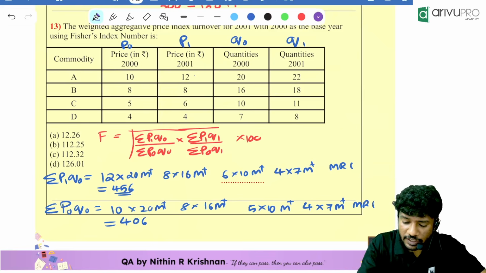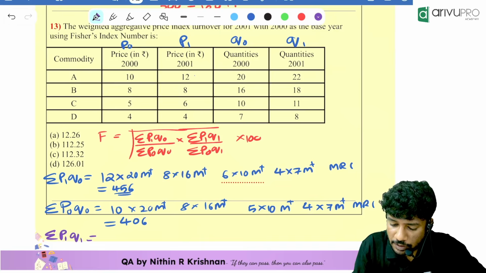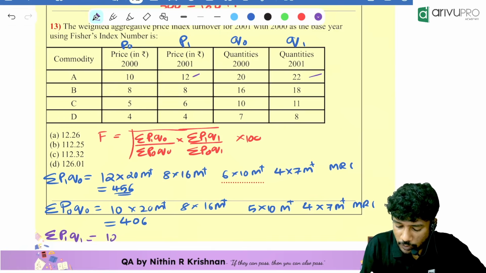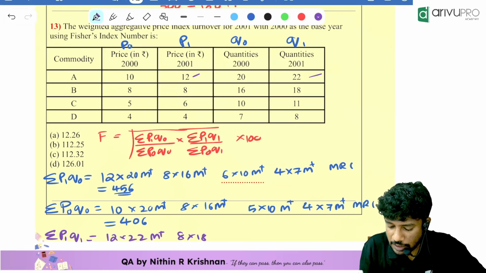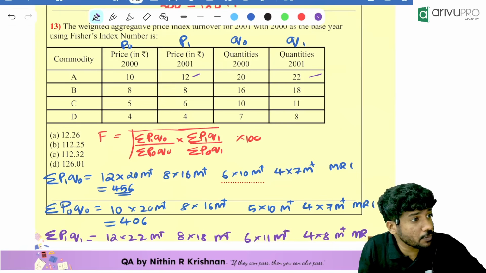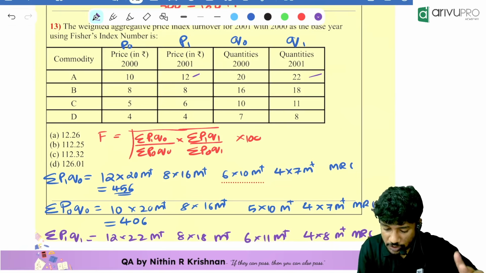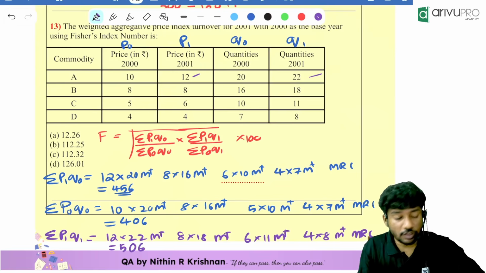Now people, we need to find the next value. Next value is summation of P1 Q1. P1 Q1 is very easy, people. 12 into 22 M plus, then 8 into 18 M plus 6 into 11 M plus finally 4 into 8 M plus, then click which button? MRC button. How much are you getting for that? 506. Yes, everyone got 506.